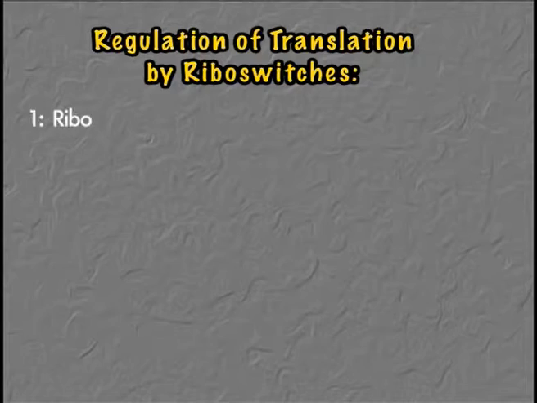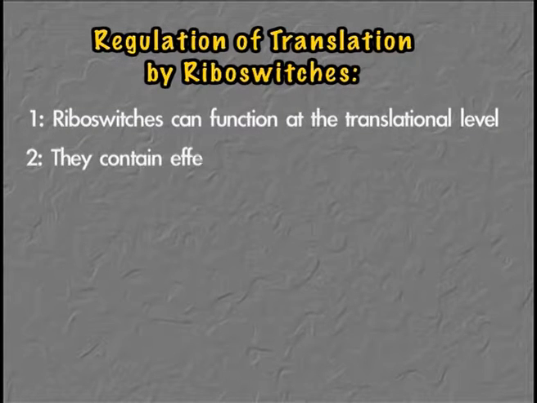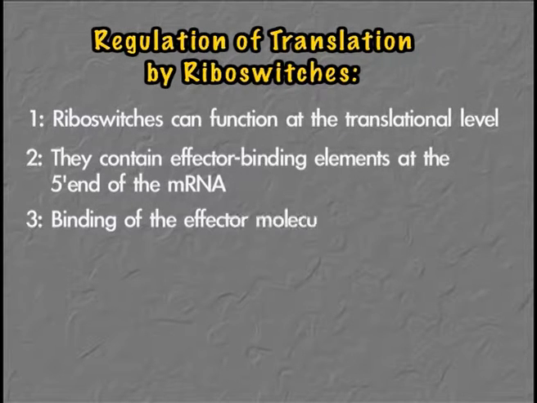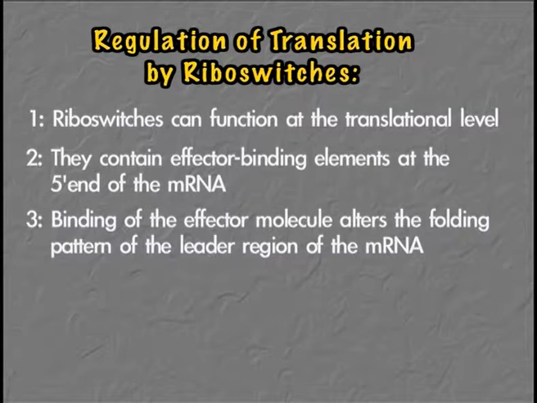Ma'am, do riboswitches only regulate prokaryotic transcription? No, we have seen the involvement of riboswitches in regulating translation as well. So they also regulate translation. They contain effector binding sites at the 5' end of the mRNA. Binding of the effector molecule alters the folding pattern of the leader region of the mRNA.